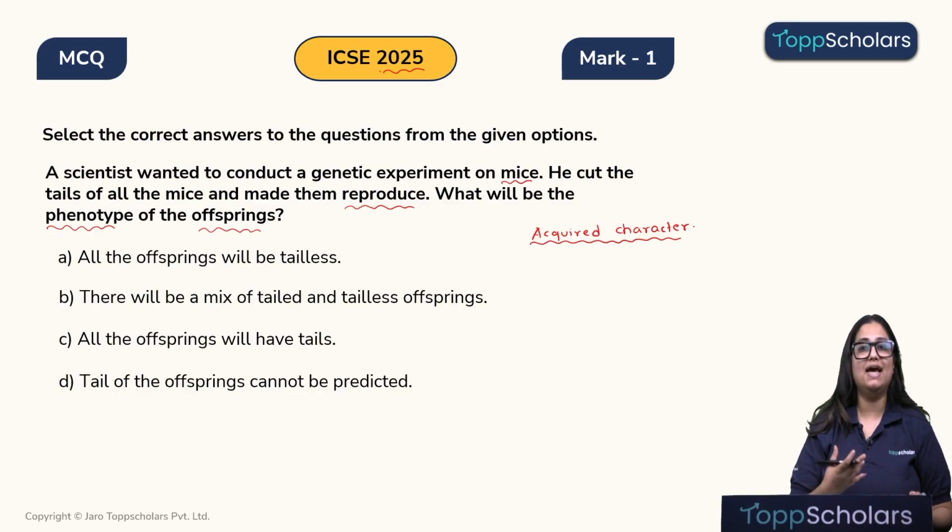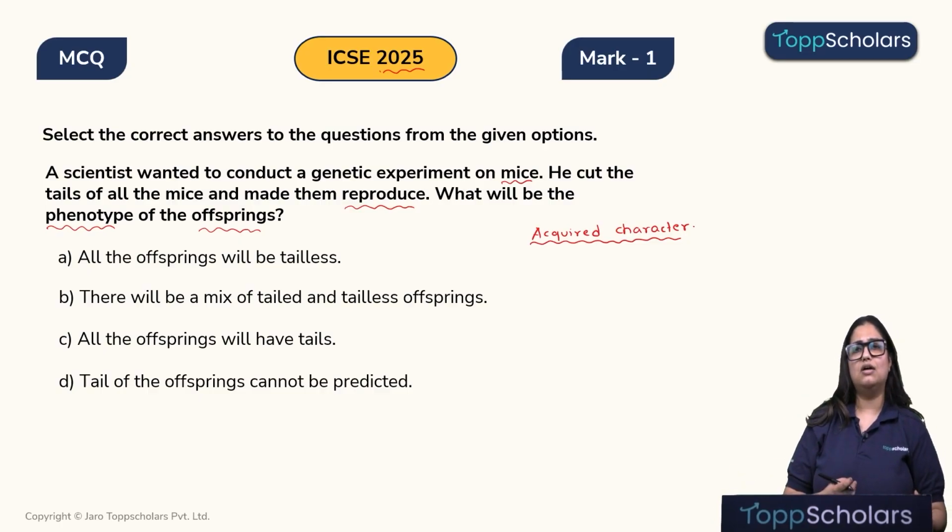And any acquired characters, or any characters that we develop over a lifetime, we cannot pass on to the next generation because these characters are not developed due to some genetic element. It is not because of the presence of a particular gene. So, when there is no change in the gene, the new character cannot be passed on to the next generation.